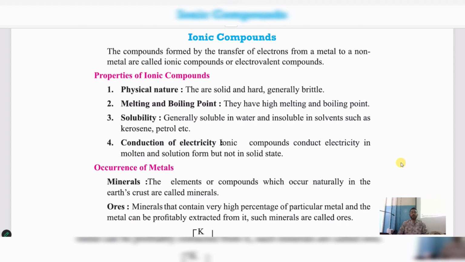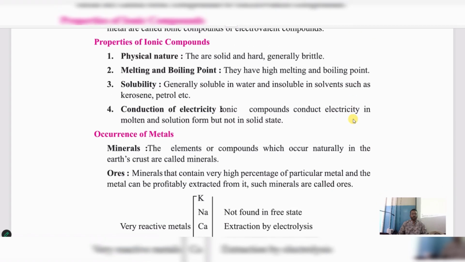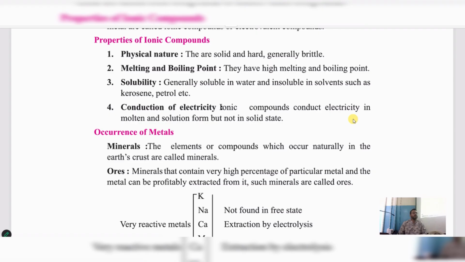And we will see the properties of ionic compounds. Yeah, children. Now we are going to discuss the properties of ionic compounds. Children, this question is one of the most important questions of this chapter. Most of the time, this question has appeared, and also this question will appear in your passing package also. 100% sure they will ask you this question. Sometimes they will ask to write any two properties of ionic compounds. Sometimes they will just mention write the properties of ionic compounds. Then you are supposed to write this answer. It is one of the most important questions. Again I am repeating.